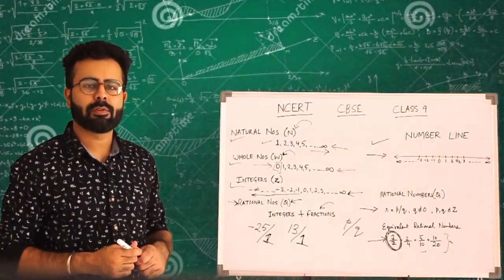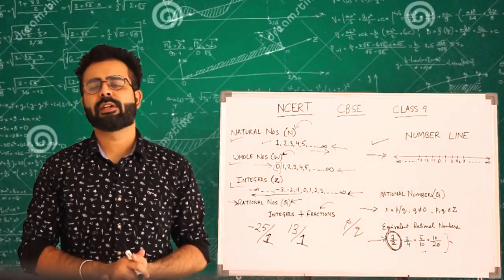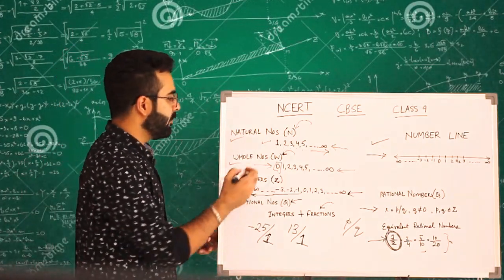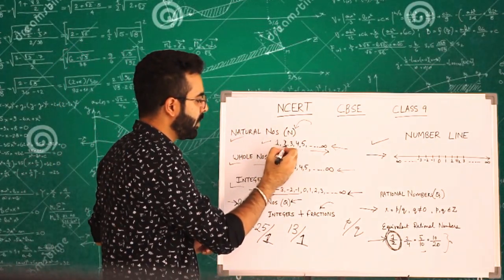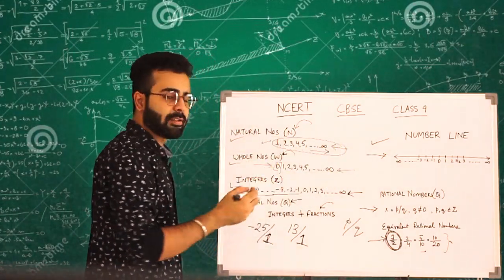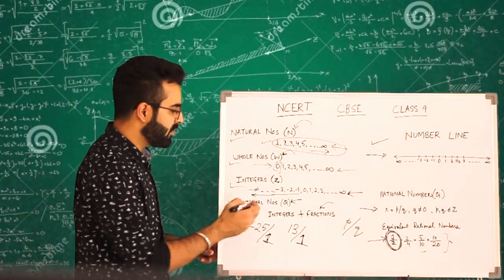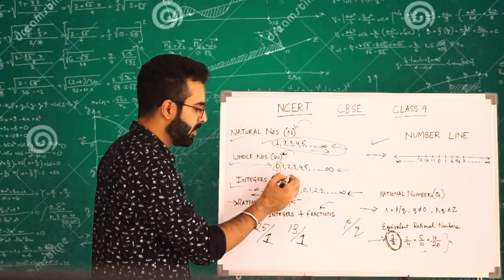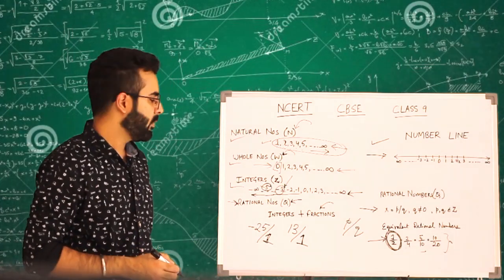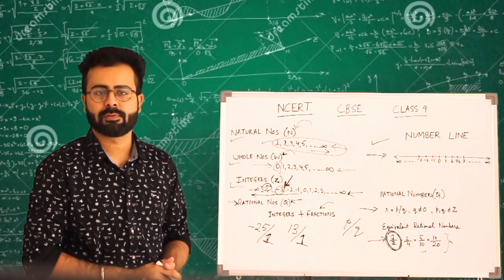So now let's take a question from the exercise in which we have to tell whether the statement is true or false. So the first statement is, every natural number is a whole number. It's true. See, 1 is a whole number, 2 is a whole number, 3 is a whole number, and all of these numbers are whole numbers. So yes, it's true. Every integer is a whole number. This statement is false because minus 3 is an integer, but it is not a whole number. Minus 5 is an integer, but it is not a whole number. So we have numbers which contradict this statement. That is why we can say this statement is false.